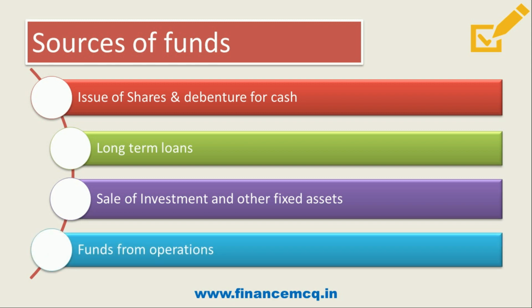Then the next point is fund from operations. Friends, under this, whatever net profit we are earning from the business will be considered as source of fund, but subject to certain adjustments, and profit after that will form part of source of fund. So I hope these points are clear, the various sources of funds. Now let's move on to our next point and discuss what will be the adjustments in funds from operations or adjustments in net profit for this purpose.